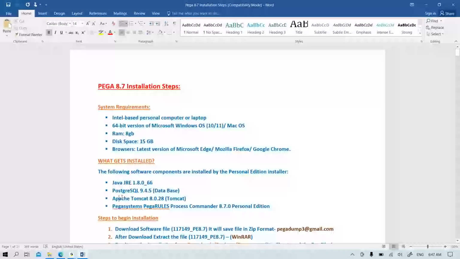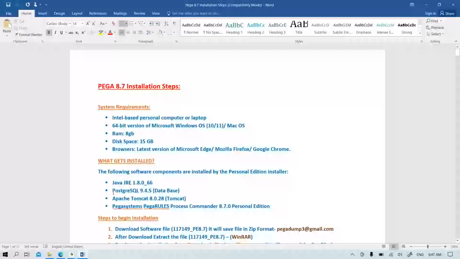Along with the package, by default in all the Personal Editions, it will install PostgreSQL as the database, and the server name is Tomcat. So for the Personal Edition we don't have any choice. But in the enterprise server, in the companies, they'll have a choice to select the name of the database and server. Only these two are the differences.